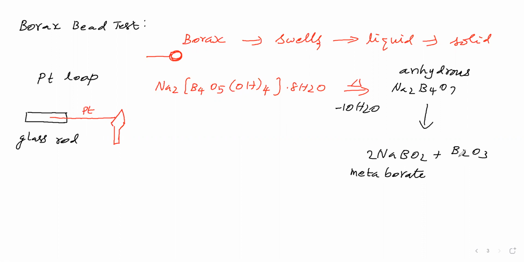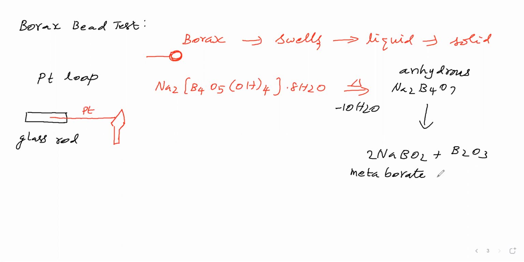B2O3 is called boric oxide, boric anhydride, or boron trioxide. This mixture we are getting is transparent, appearing like a glass. Therefore, we can call this a transparent glassy mass.